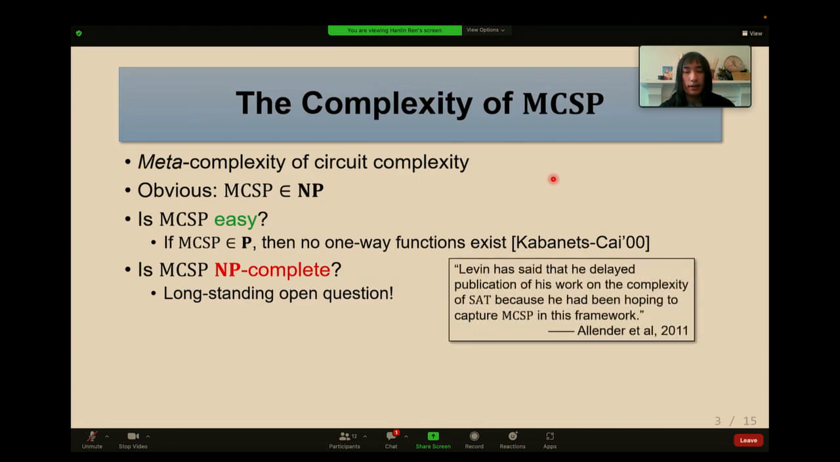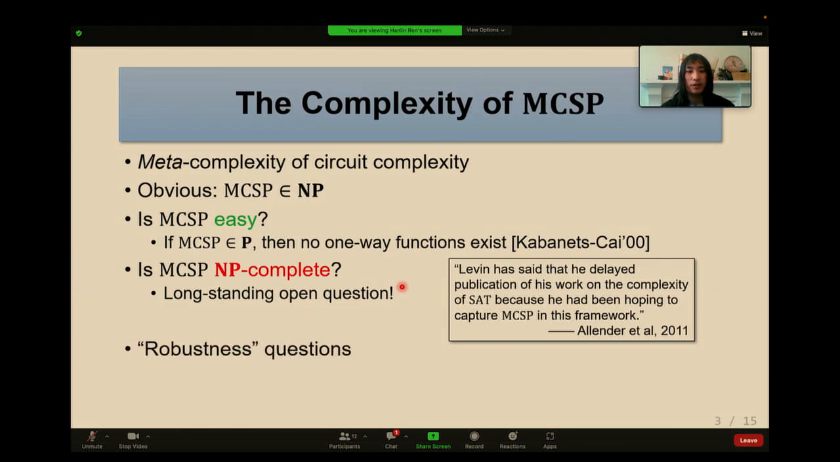Actually, it's said that Levin wanted to prove MCSP is NP-complete, and this even delayed the publication of his NP-completeness results. Levin tried for 1 or 2 years and failed to prove NP-completeness of MCSP. And after 50 years, we still don't have a good answer to this problem. So the complexity of MCSP seems a big mystery in this sense.